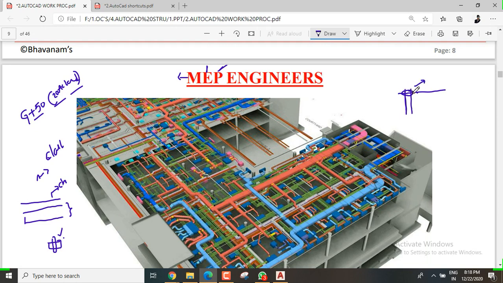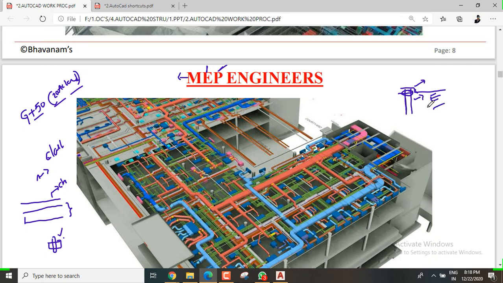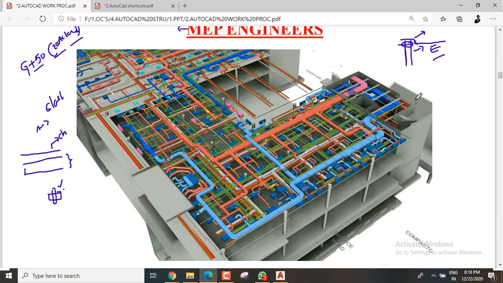Okay, we can't do anything with the column, so we need to take some diversions to these electrical lines. So all these things we will decide. If you directly go for the execution without any clash detections, what will happen? Everywhere we get clashes, and every time there will be time delays and project construction issues on site. Especially in making high-rise buildings and some metro projects, that is too much of an issue.